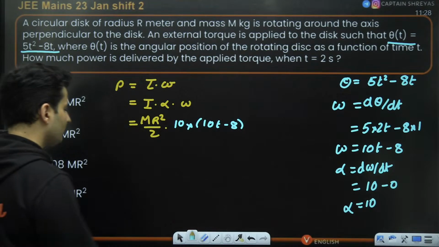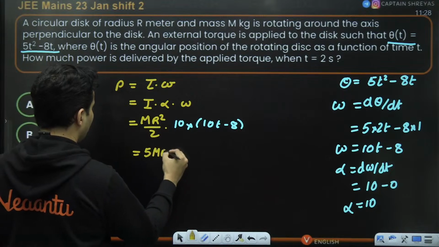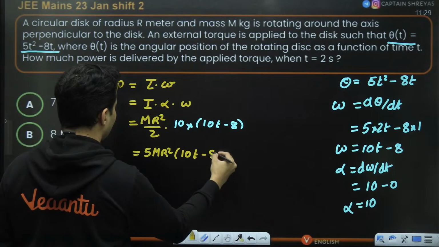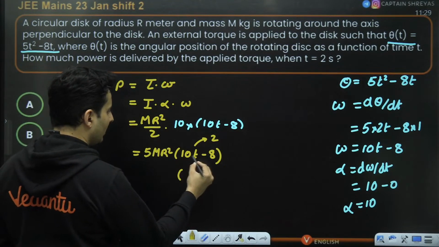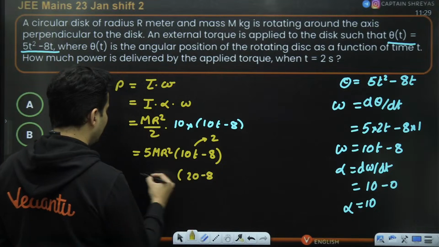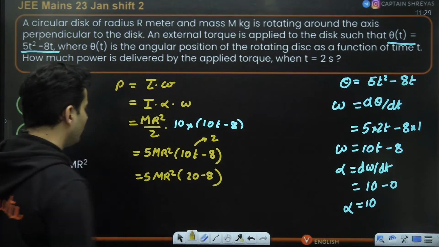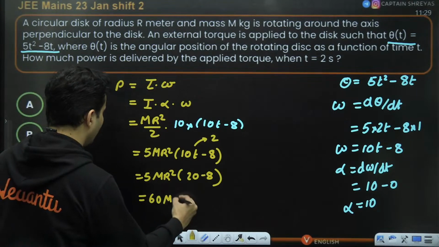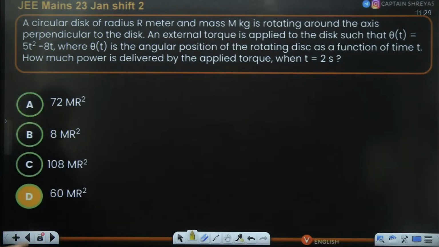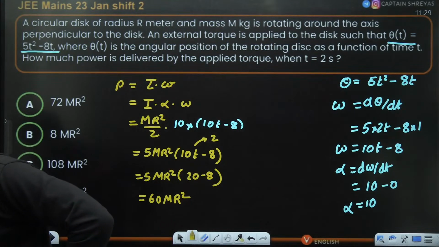So we are just going to get over here, 10 by 2 is 5. So 5 mr square 10t minus 8. But the time value we have to put is 2 seconds. So this will be nothing but 20. 20 minus 8 is equal to 5 mr square. 20 minus 8 is basically 12. Correct? 12 5s are basically 60. So this will be 60 mr square. So option D should be the correct answer. Yes, it is correct. Is that okay? Everybody with me on this? Perfecto.